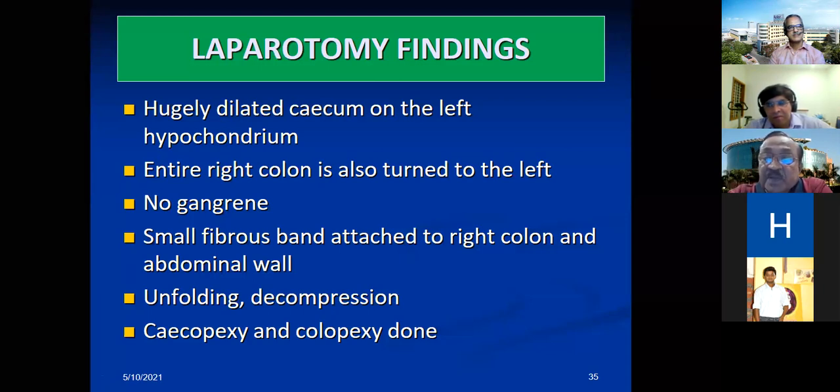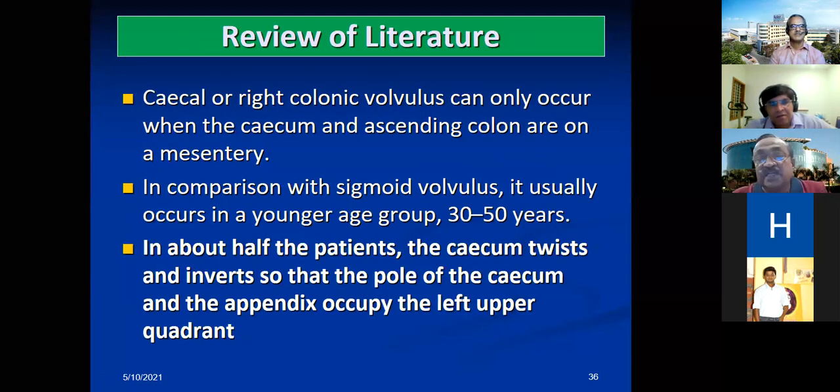I'll first finish a little bit of review of the literature, then we'll ask other modalities. Just to quickly tell you, cecal volvulus, also the right colonic volvulus, can happen when the cecum and ascending colon are on a mesentery. In comparison with sigmoid volvulus, this typically occurs in a younger age group. In half the patients the cecum twists and inverts, so that the pole of the cecum and appendix could occupy the left upper quadrant. This is the rotation. That's what happens.